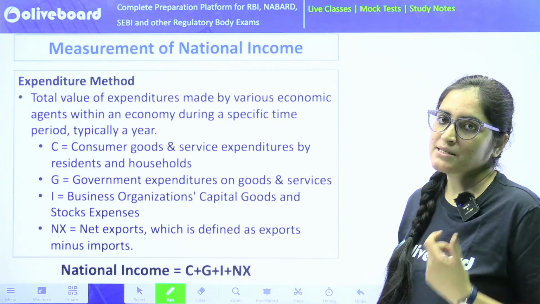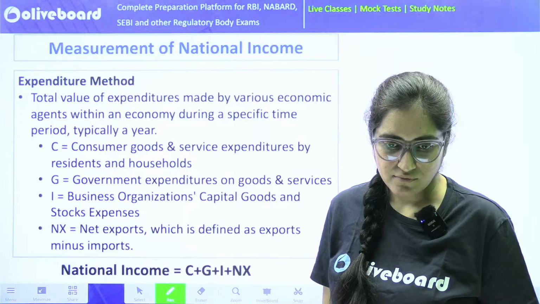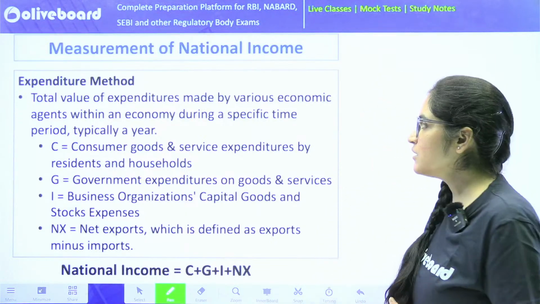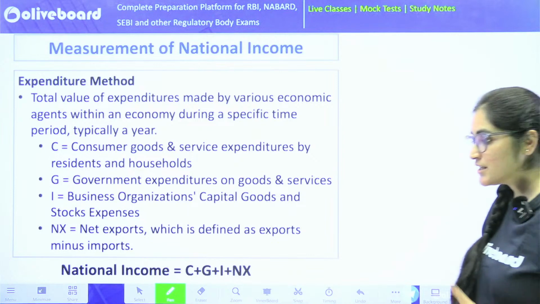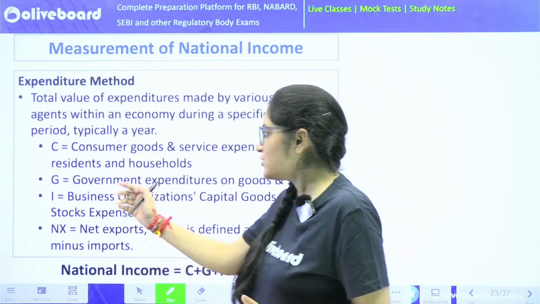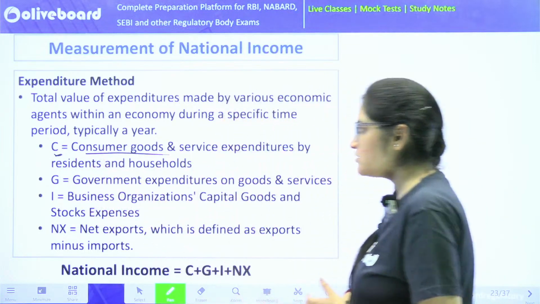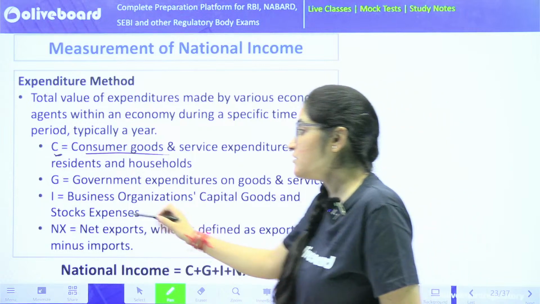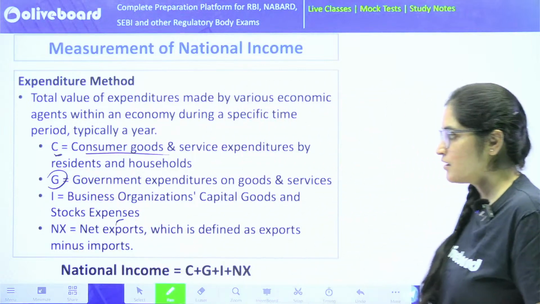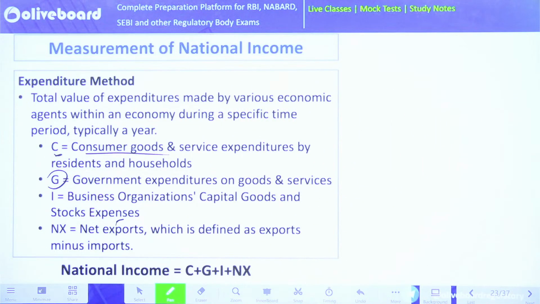Last comes my expenditure method. Whenever we look at the expenditure method, it is basically the total value of expenditures that we have made. It is the expenditure done by consumers like us on goods and services. We buy certain things, that's our expenditure. It can be the expenditure which is done by the government as well. It can be some business organizations who are spending something, in the form of investment.